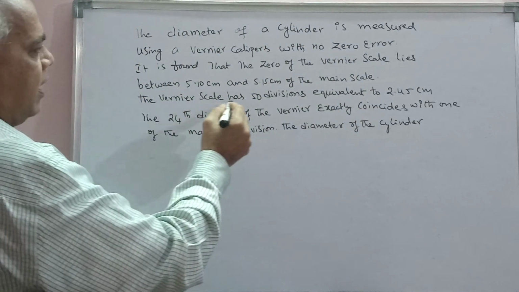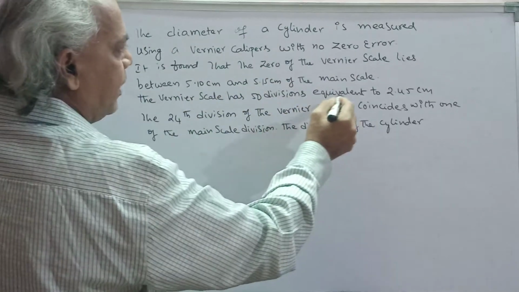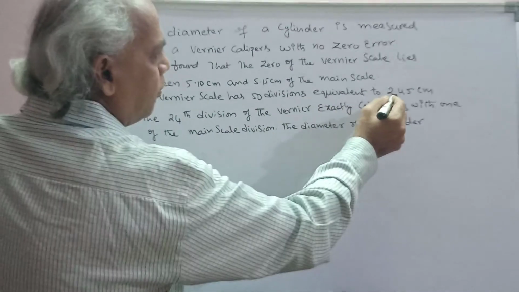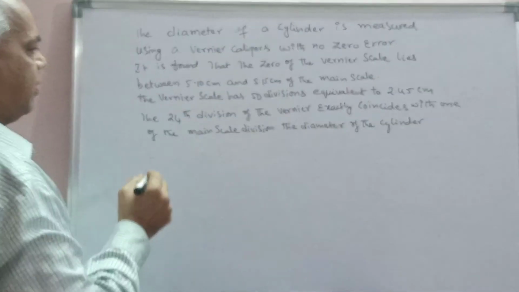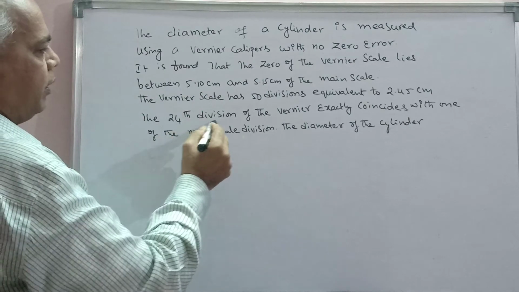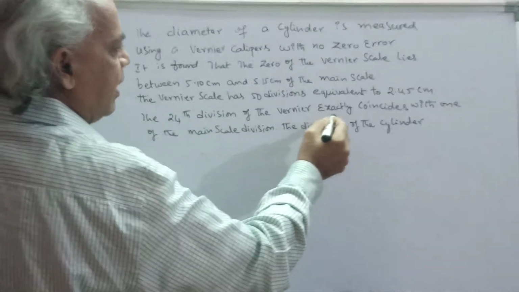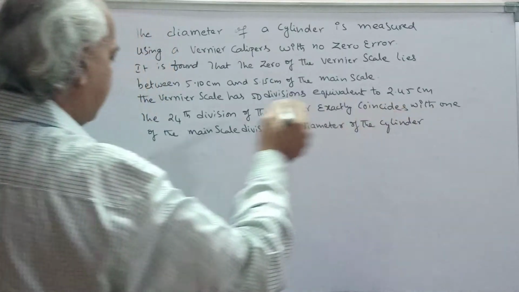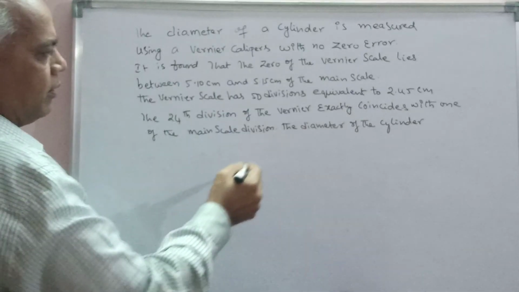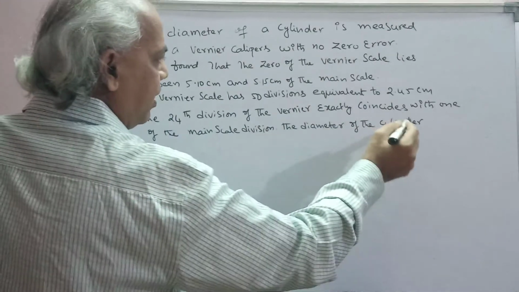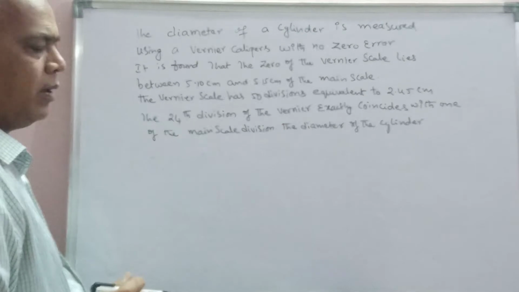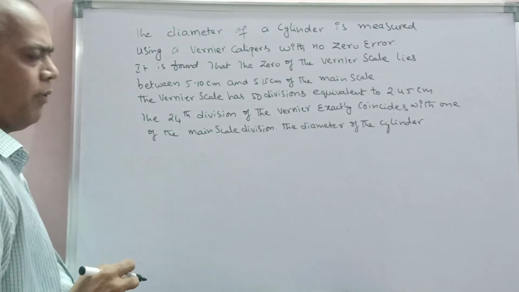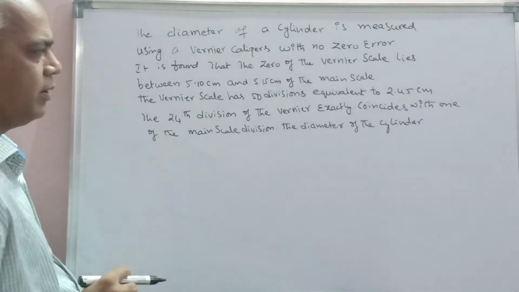The vernier scale has 50 divisions equivalent to 2.45 centimeter. The 24th division of the vernier exactly coincides with one of the main scale divisions. Find the diameter of the cylinder. This was asked in IIT Advanced examination.